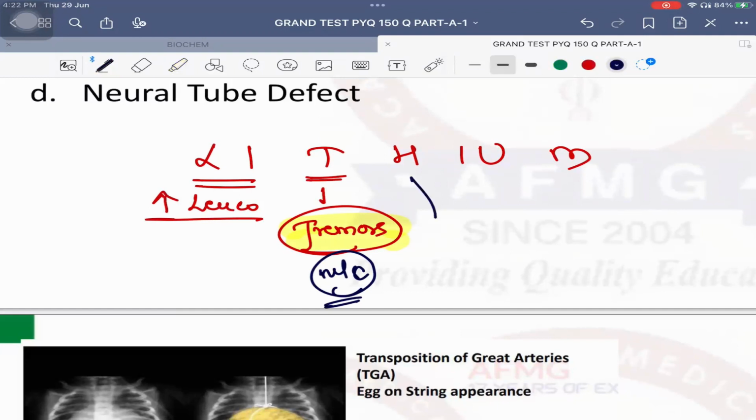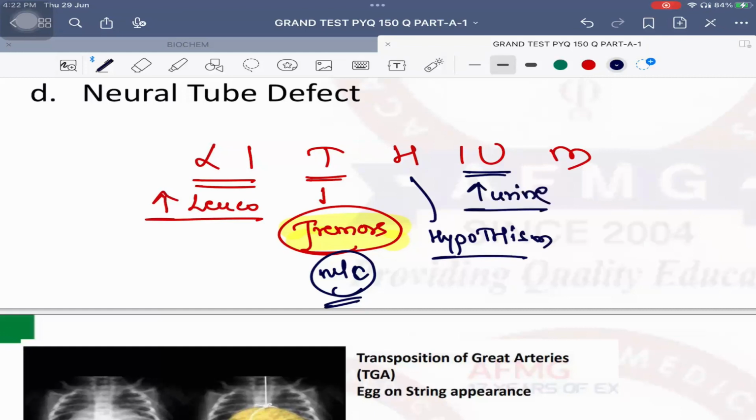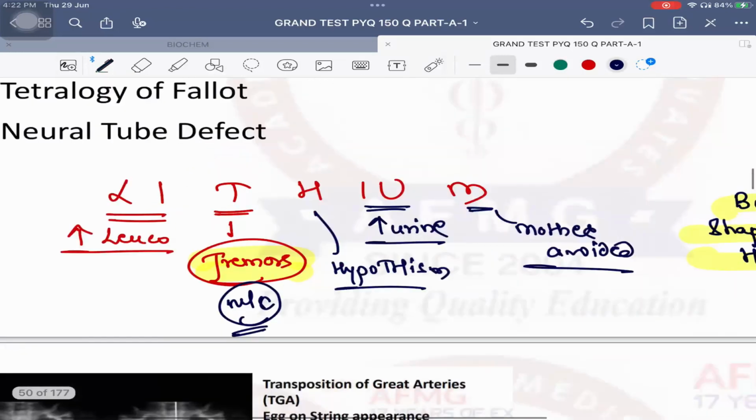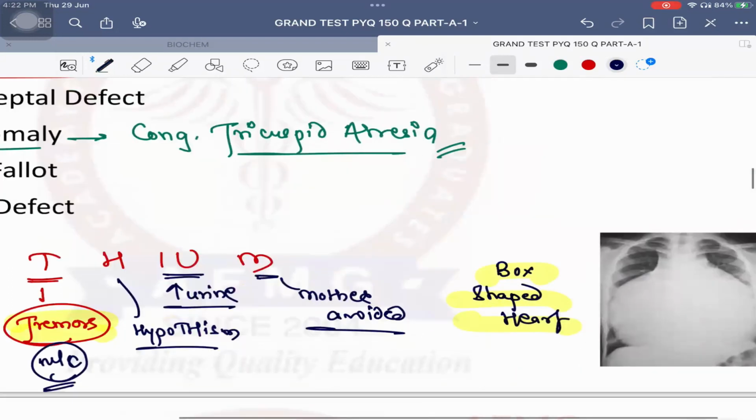Okay. Next, H stands for hypothyroidism. IU stands for increased urine output, that is polyuria. M stands for mother maid should be avoided because it has a teratogenic risk, that is Ebstein's anomaly. No problem. So remember the side effects of lithium from the word lithium itself. Li for increased leukocytes, T for tremors, H for hypothyroidism, IU for increased urine, and M for mother maid should be avoided. Important. Lithium is the drug of choice for.